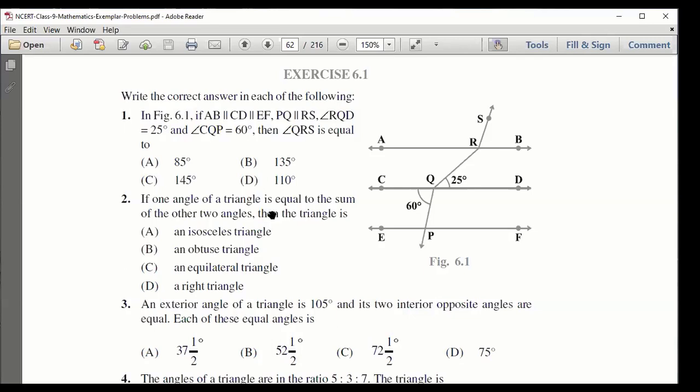Sir, I don't understand this question. Question number 1, it's not as easy. You have to find out the angle QRS. You have to apply those theorems. Let's do one thing. You take a snapshot because this question will take time to explain. It's all about alternate, vertically opposite, corresponding angles. You have to apply that theorem.